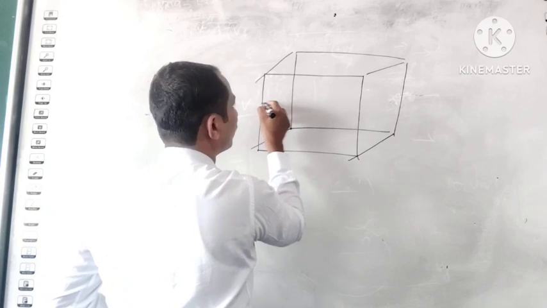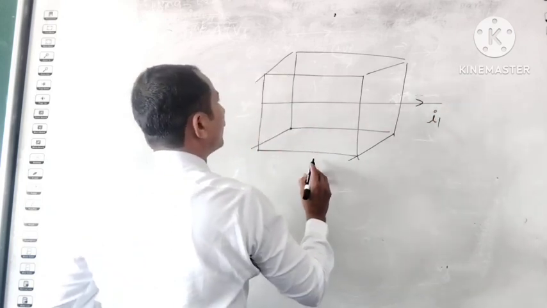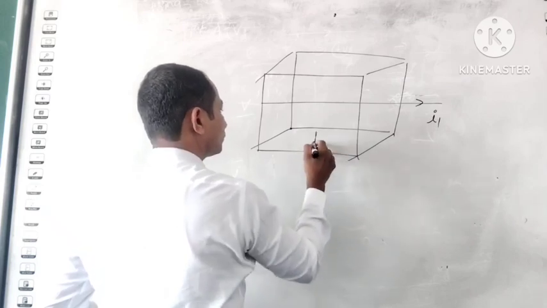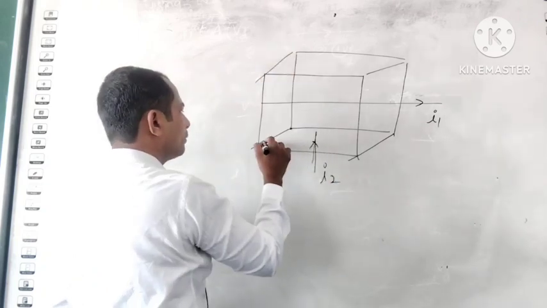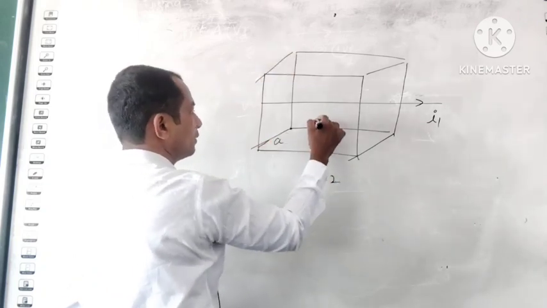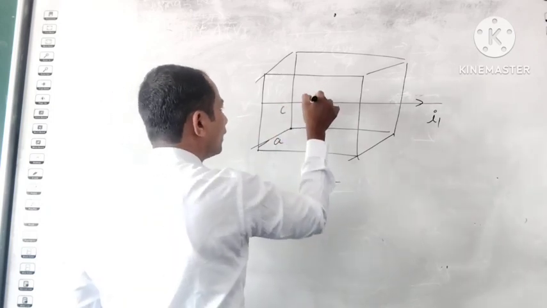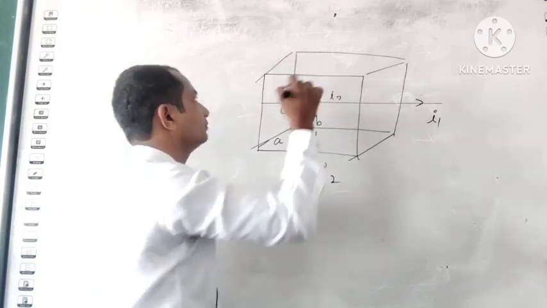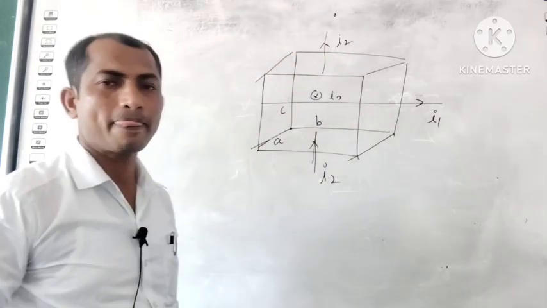This is the current I1 and this is the current I2. The dimensions are A, B and C. And one more current I am taking like this, I3, inside. Now listen.